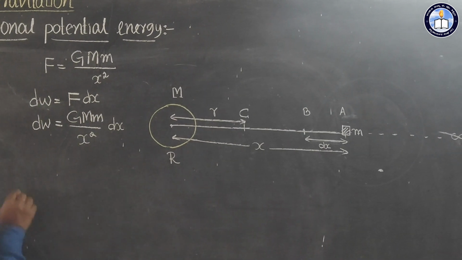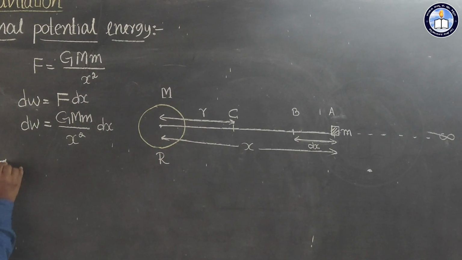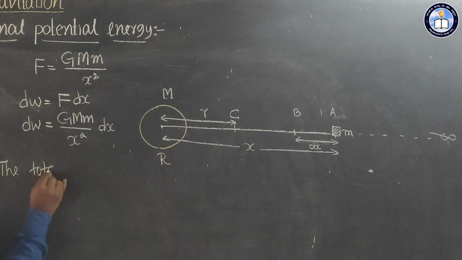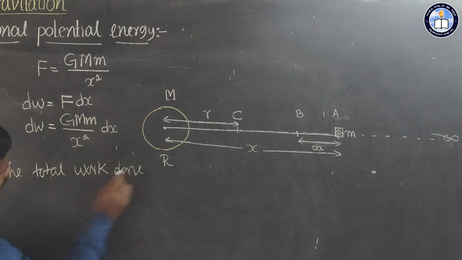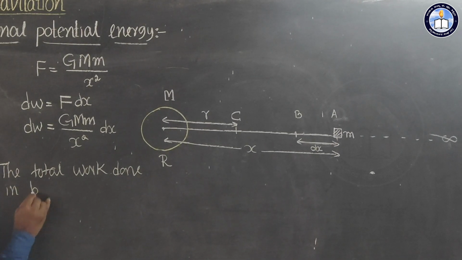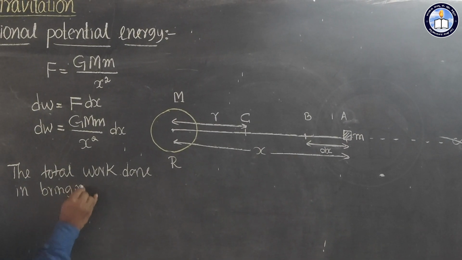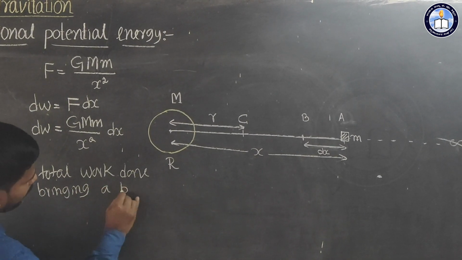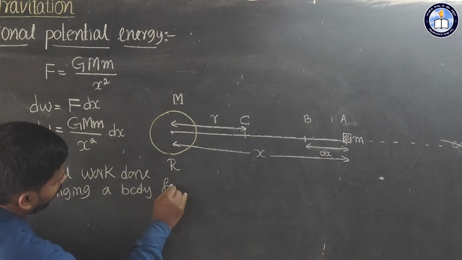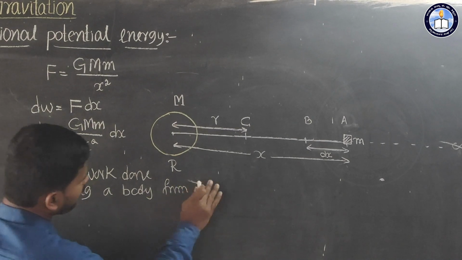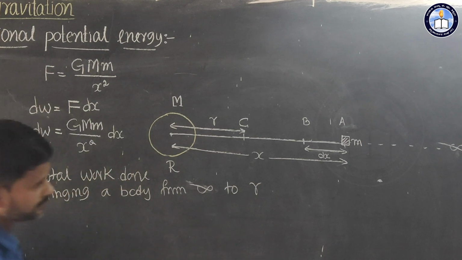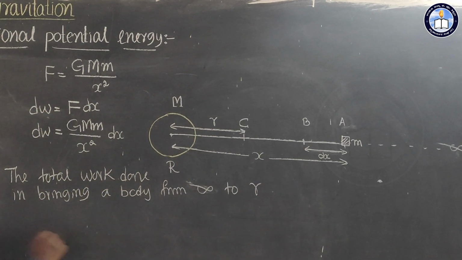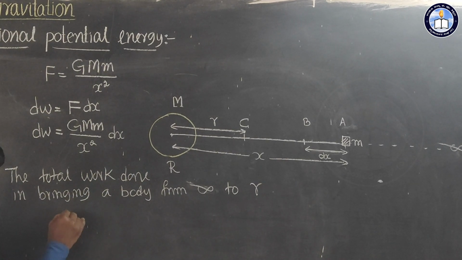So here I will write like this: the total work done in bringing a body from infinity to R. So we can mathematically write like this here, total work done W is equal to, so I will